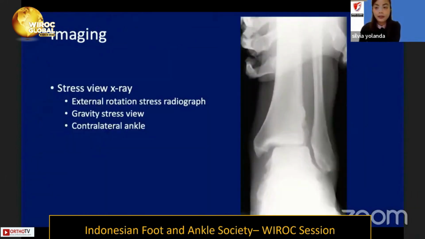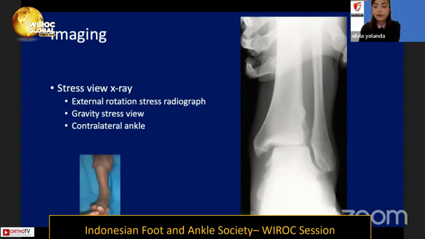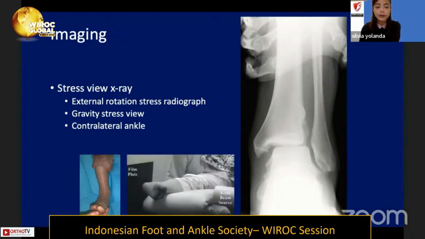Imaging itself can help us diagnose high ankle sprain, with plain X-ray and stress view X-ray. First, we can perform the external rotation stress radiograph and also the gravity stress view. And we can compare to the contralateral ankle X-ray.